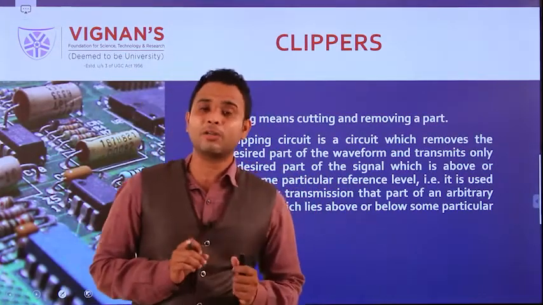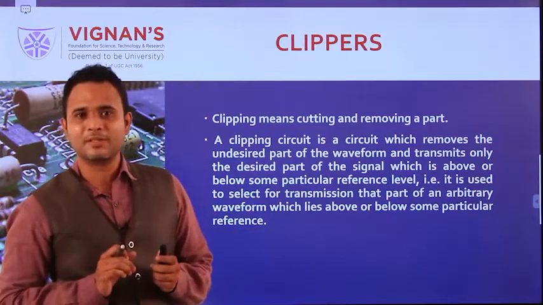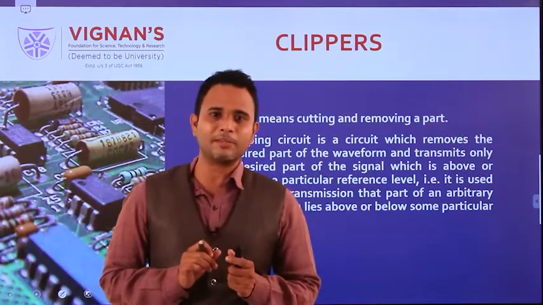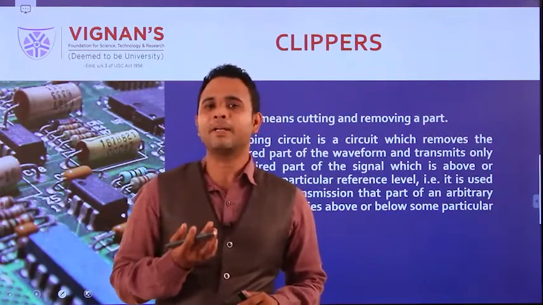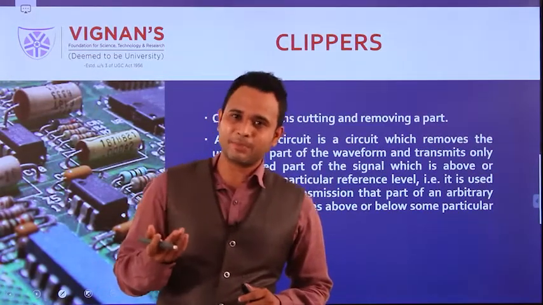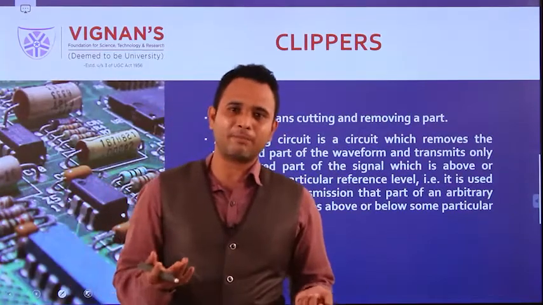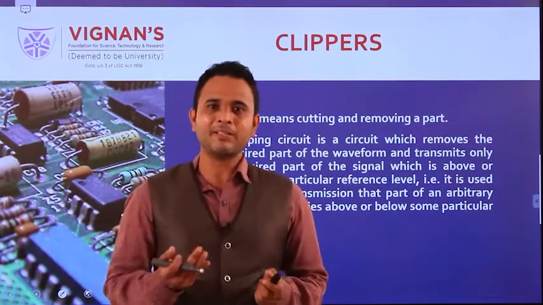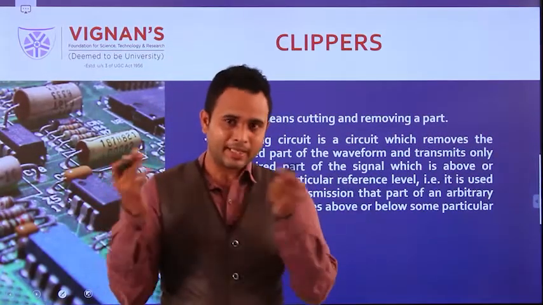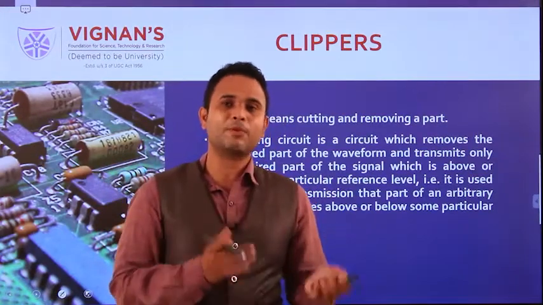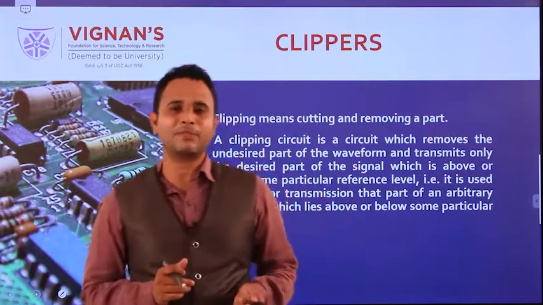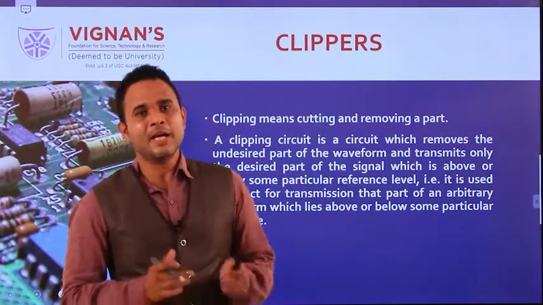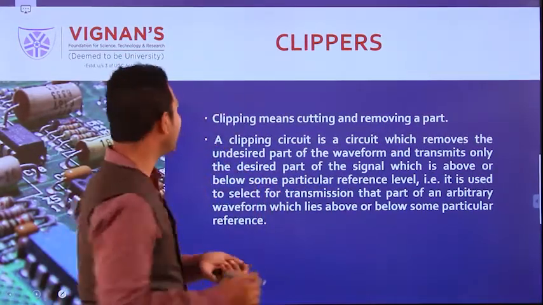What are the two types of non-linear wave shaping circuits? The first is the clipper and the second one is the clamper. First we will discuss what is meant by a clipper, what the types of clippers are, and where we are using them. After that we will discuss what is meant by a clamper, where we are using clampers, and the different types of clampers, in later sessions. First we are going for the clippers.